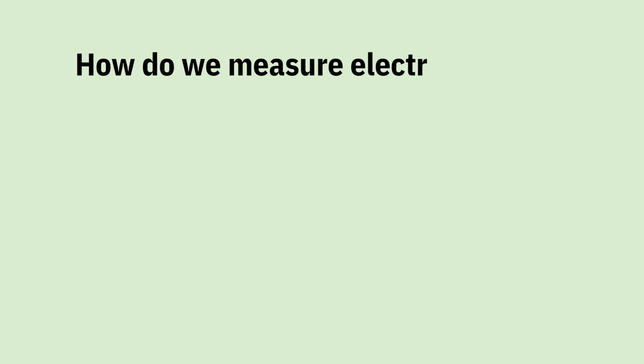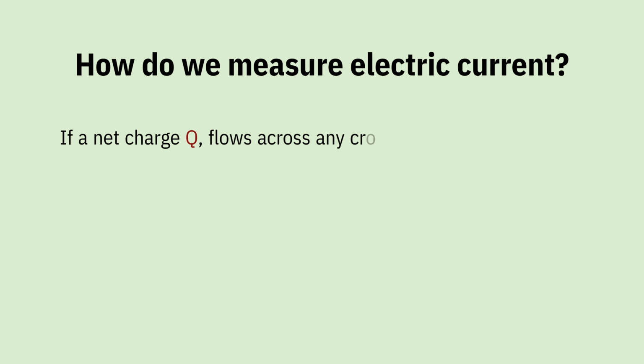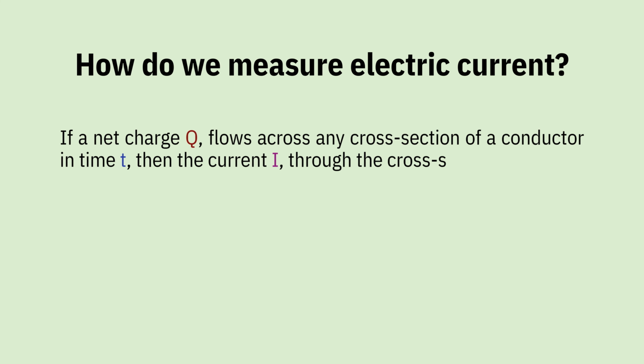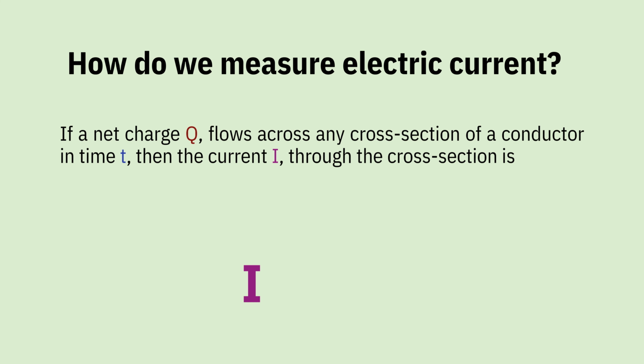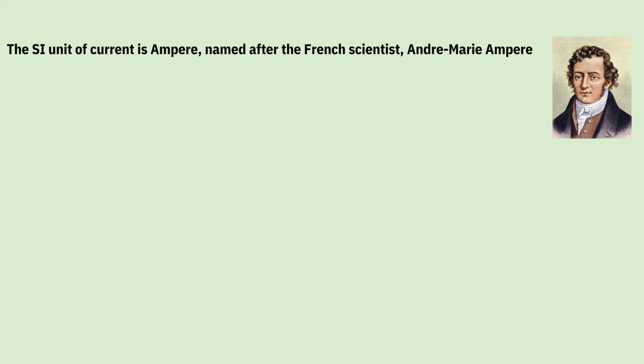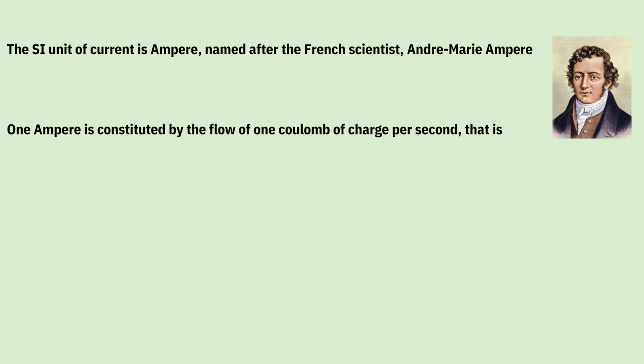Now, how do we measure electric current? If a net charge Q flows across any cross section of a conductor in time t, then the current I through the cross section is Q by t, that is charge by time. What is the SI unit of current? The SI unit of current is ampere, named after the French scientist Andre-Marie Ampere. 1 ampere is constituted by the flow of 1 coulomb of charge per second. That is, 1 ampere equals 1 coulomb by 1 second.